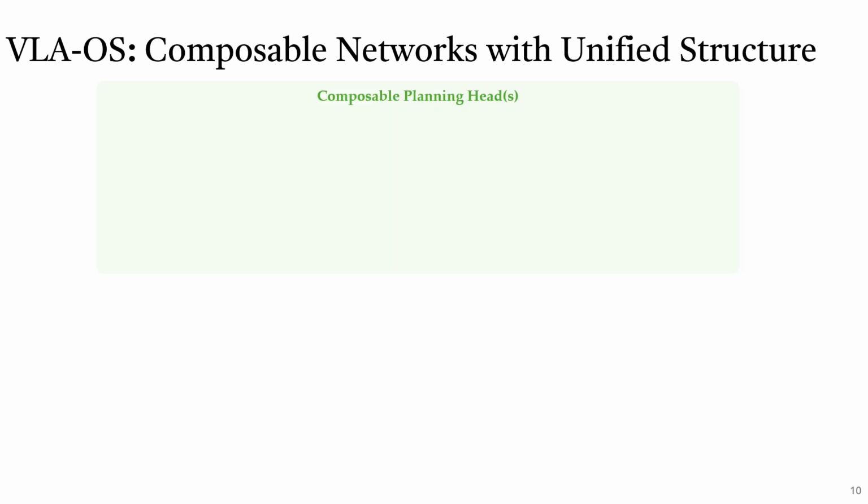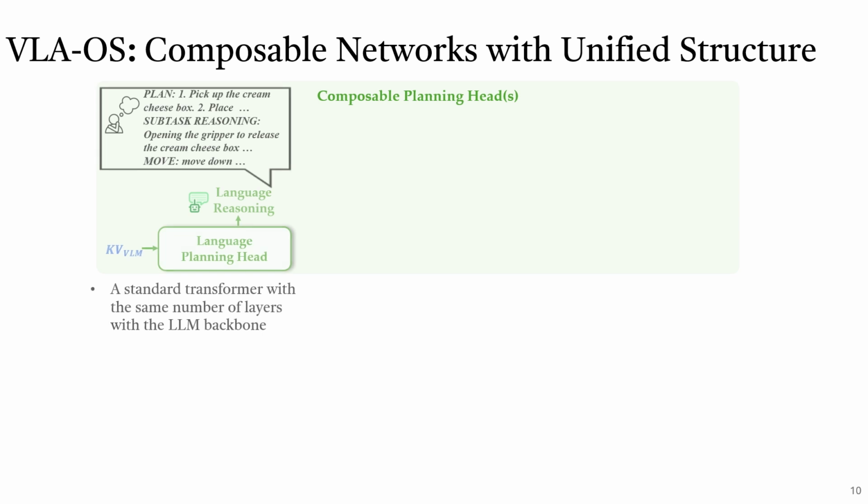For the planning heads, we implement 3 kinds of planning heads with different kinds of planning representations. We use language planning, visual planning, and image foresight planning. The language planning head is a standard transformer with the same number of layers as the LLM backbone. It extracts the KV cache from the LLM backbone and outputs 8 different keys, including task, plan, subtask, subtask reason, move reason, gripper position, and object bounding boxes.